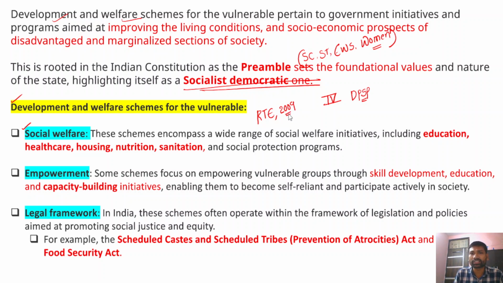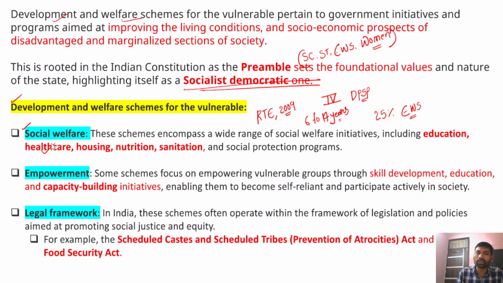According to the Right to Education Act, there will be the provision of free and compulsory education for children from 6 to 14 years of age. Apart from that, 25% of seats in private schools are reserved for the economically weaker sections. So education is also part of the social welfare programs provided by the government to vulnerable sections.